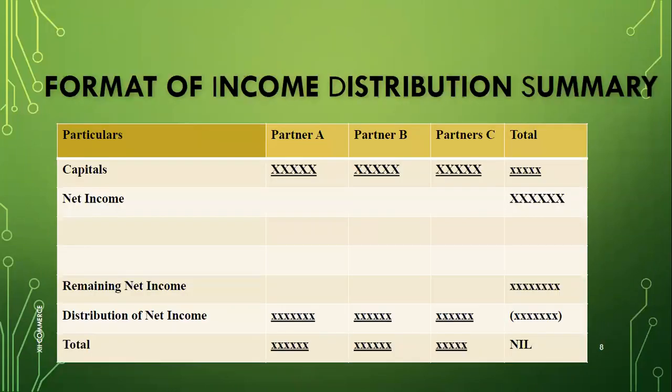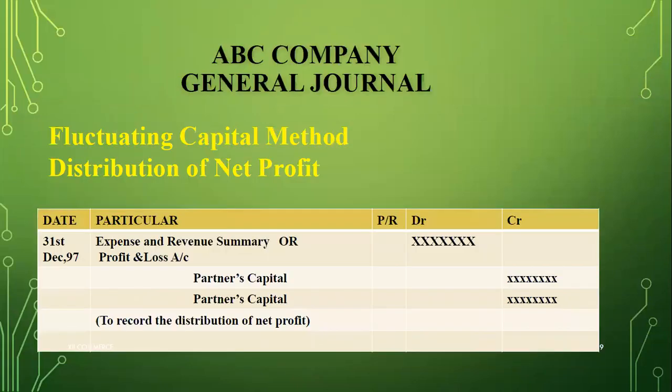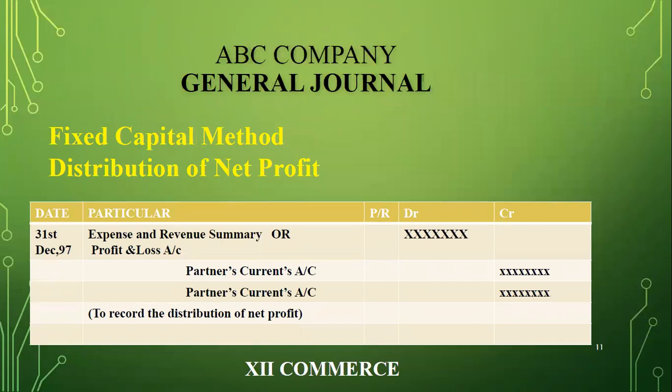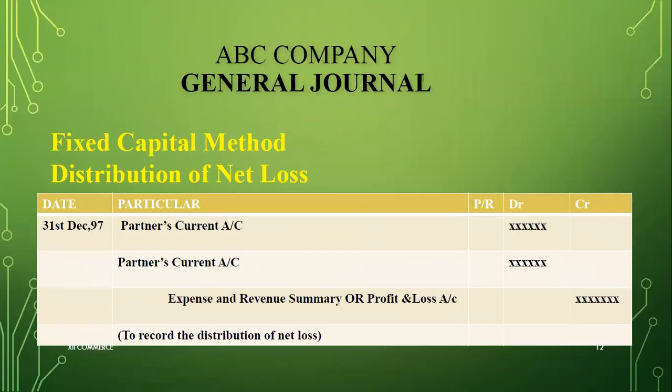You are all well aware of the format of the income distribution summary, and the journal entries. For journal entries we have two ways, fluctuating and fixed. In fluctuating it can be profit or loss, and similarly in fixed it can be profit or loss.